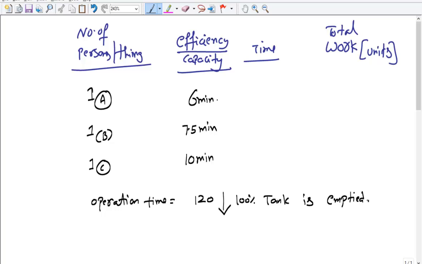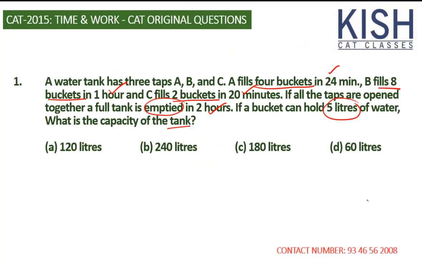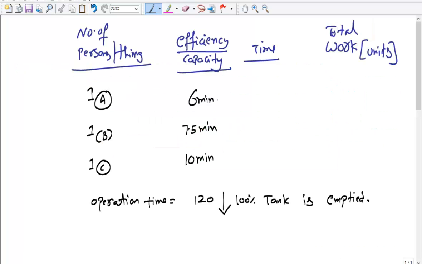Or can we imagine that B is inlet and then the other two are outlets? We cannot conclude anything here related to which pipe is inlet and which pipe is outlet, and we cannot say how many inlet pipes and how many outlet pipes there are. We can assume only once we go through the answer options. Now the answer options simply say it's 120 liters, 240, 180 and then 60 liters. That's what we can know.